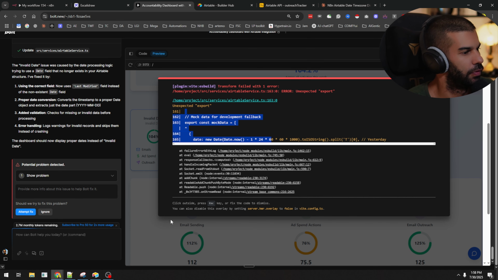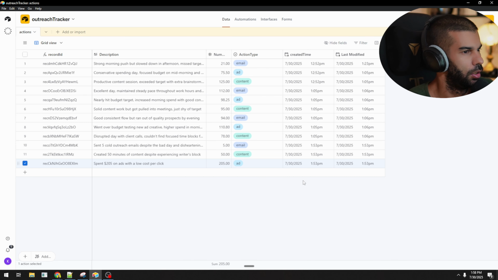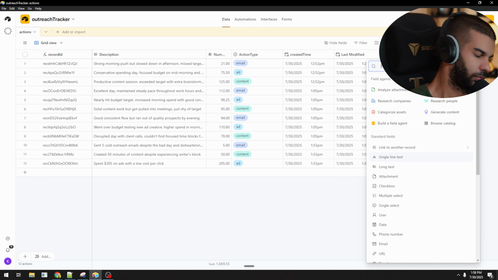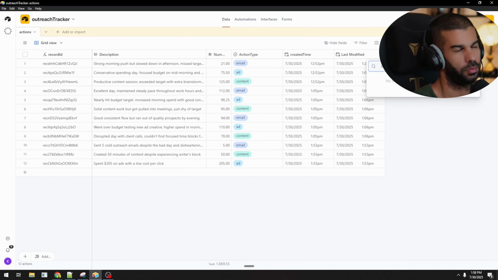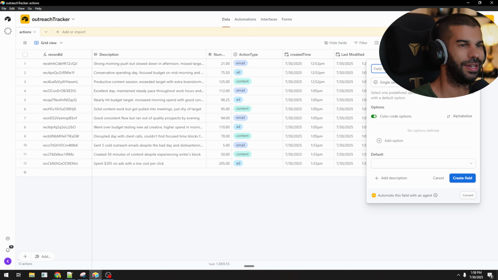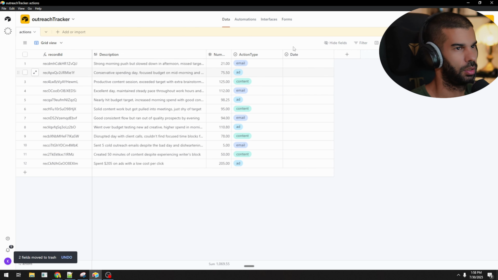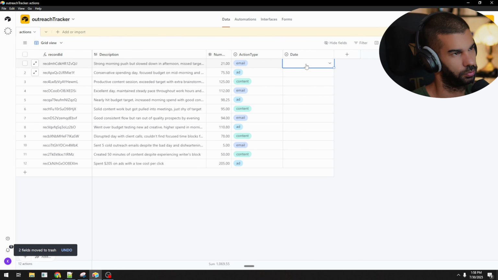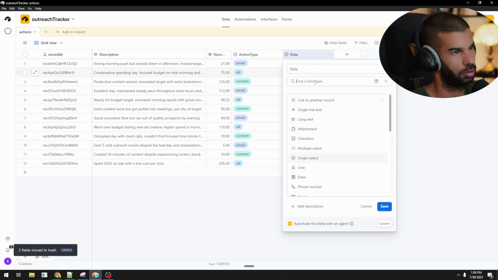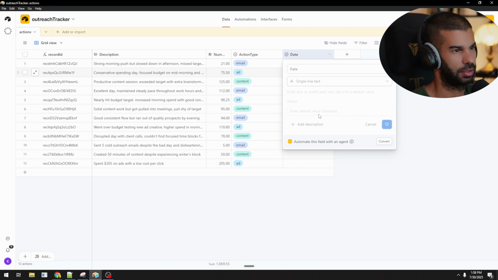I'm getting a bunch of errors here. You know what? Let's just use a string or a single select, and let's just call it date. And let's just keep this simple. So here, let's have this be not a single select, a single line text.